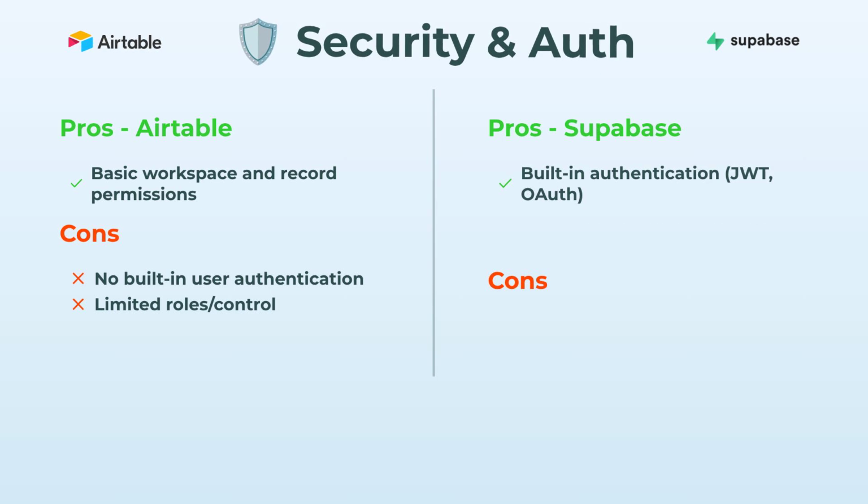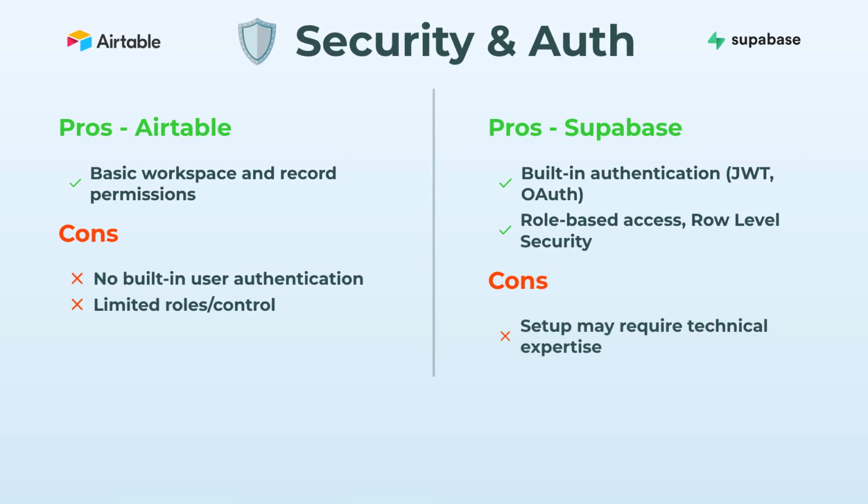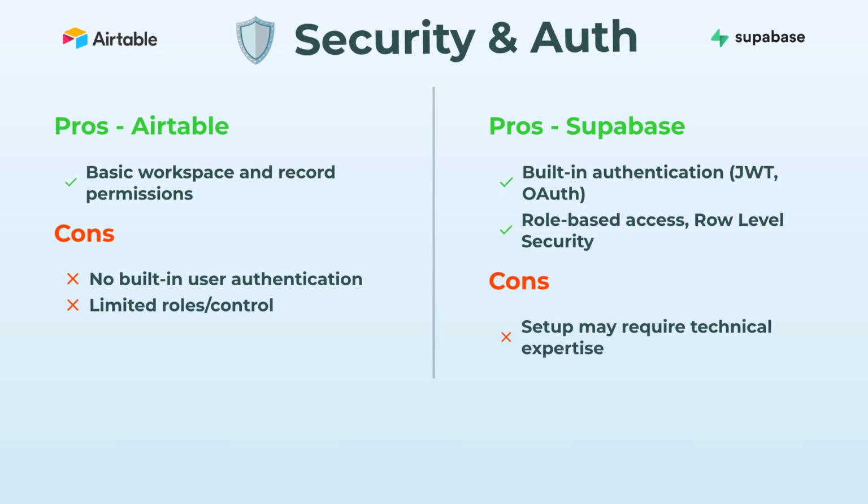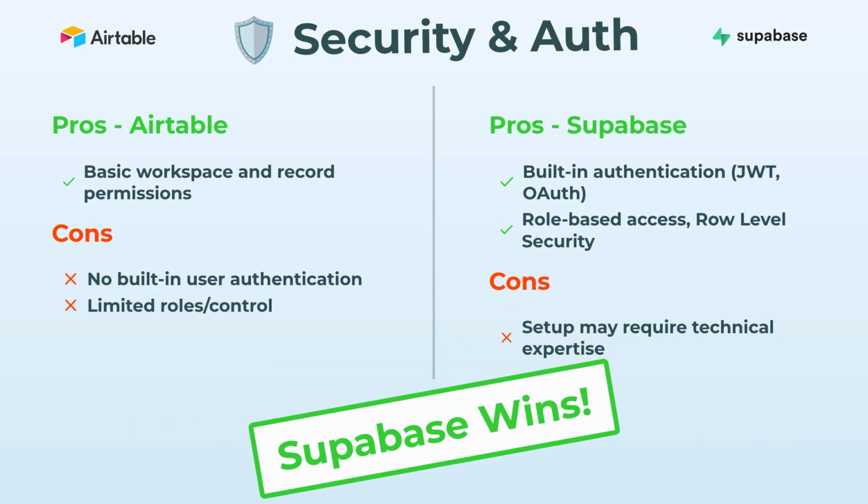Supabase, though, comes out swinging. Built-in auth right out of the box. JWT, OAuth, the works. Role-based access, row-level security. You get serious control. The setup's not just click and go, so it might make you sweat for a second. But from a security perspective, Supabase is the clear winner.